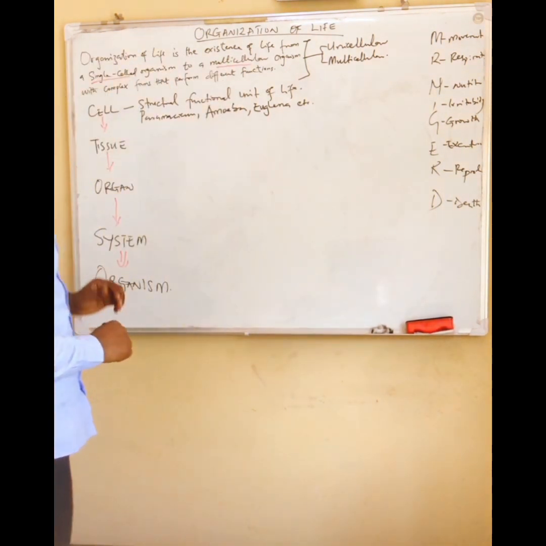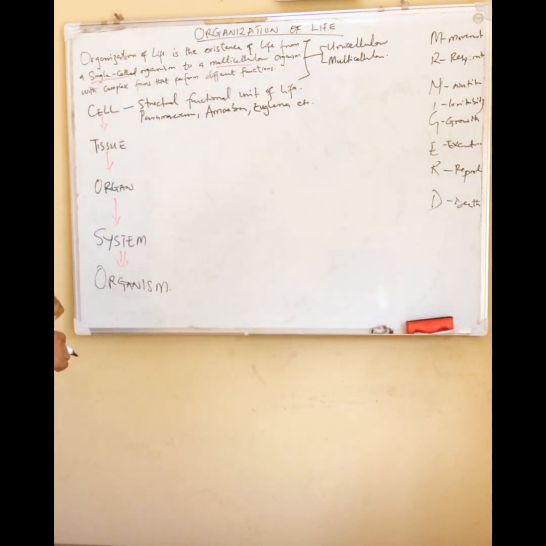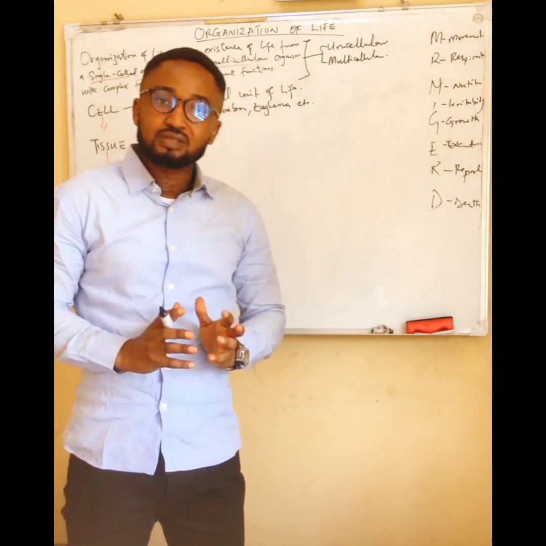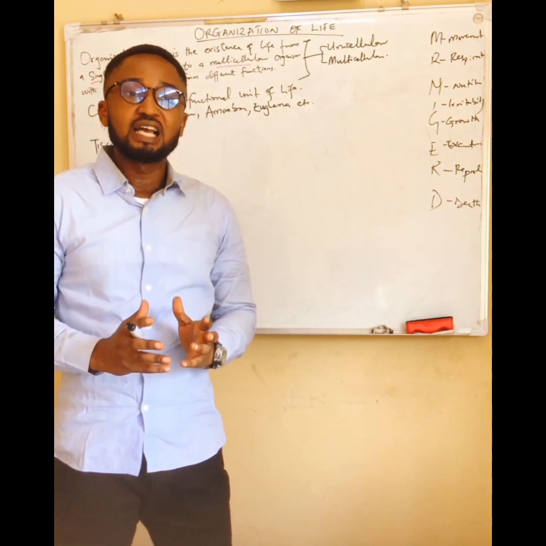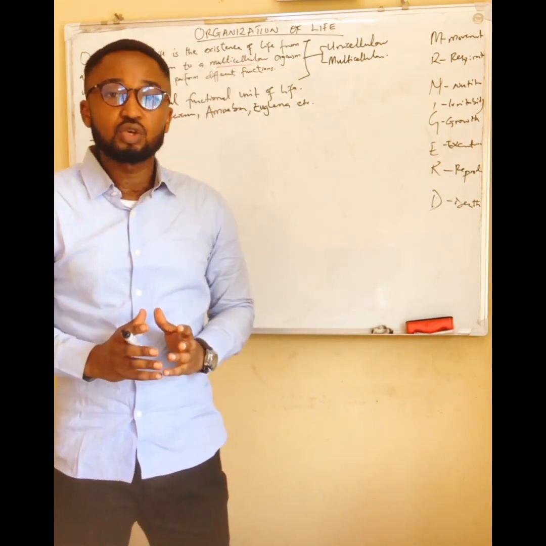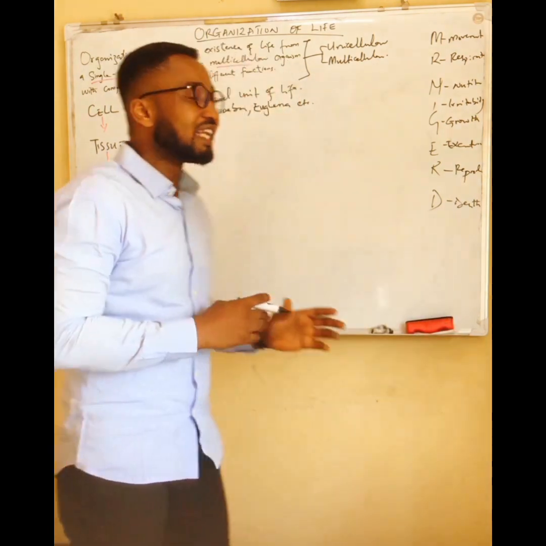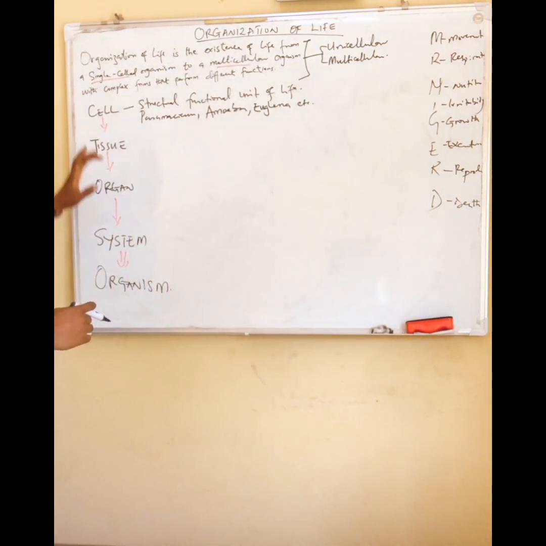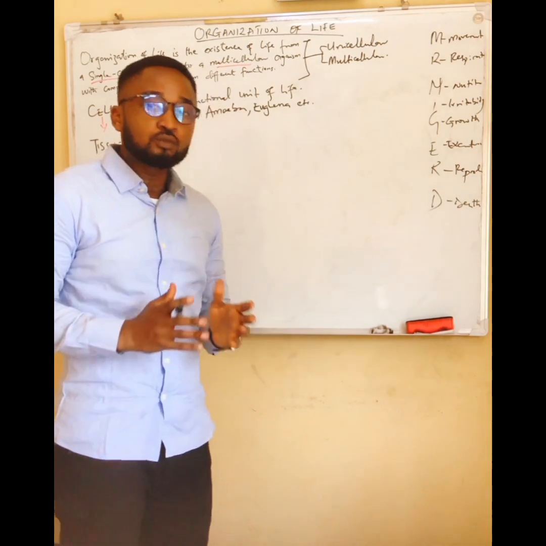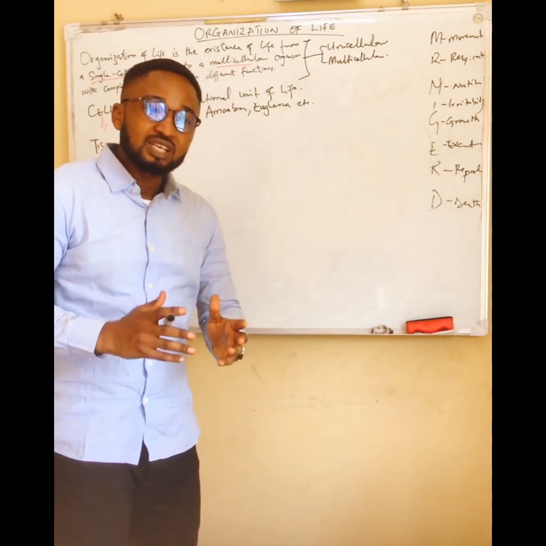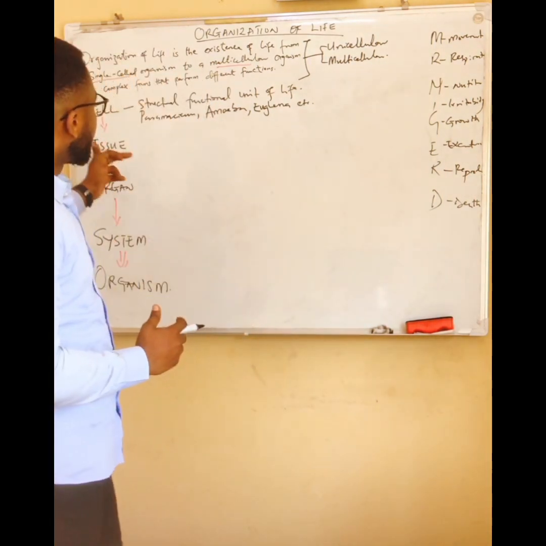Then we move over to the tissue level. Now, when several similar cells come together, a collection of several similar cells with the sole purpose of carrying out a particular function, they are termed the tissue. Several cells come together to carry out a particular function are called the tissue.